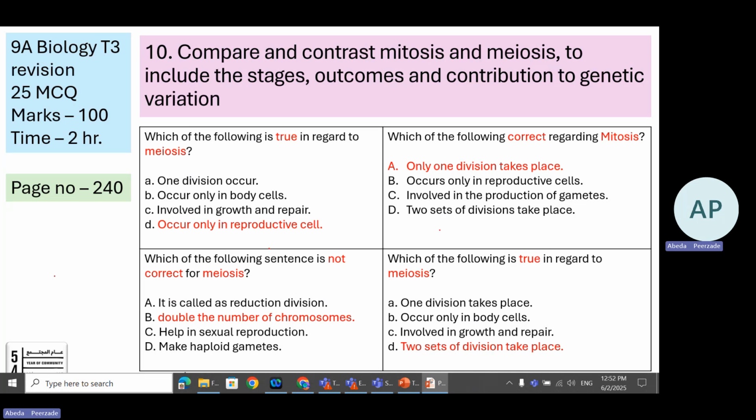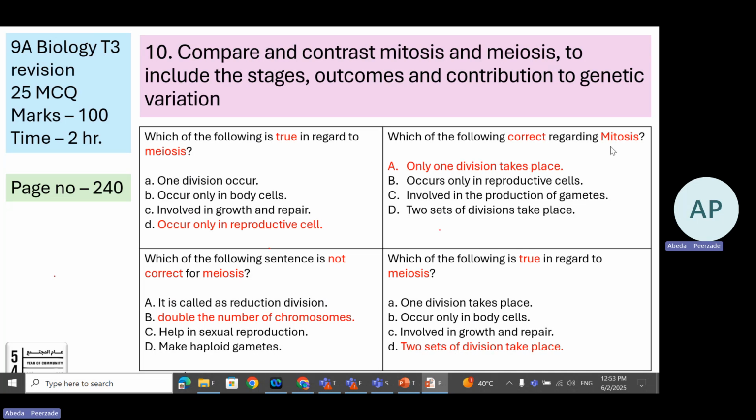See, there are some students. How do they make the mistake? I will tell you. They do not read it well. In a hurry or in the stress of the exam, sometimes students read meiosis as mitosis and mitosis as meiosis. That is why you need to write these words with the correct spellings when you are studying, and you need to pronounce them very clearly. Mitosis, and this is meiosis.